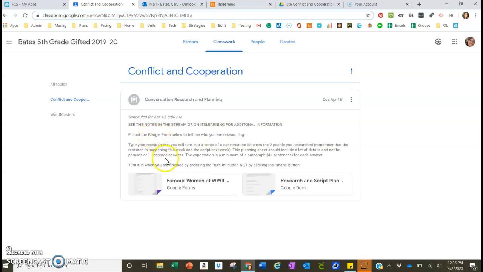You'll see, again, if you haven't done the Google form, it is here. You're going to type your research that you'll turn into a script conversation between the 2 people you researched. But this week, the research is happening. Next week, the script is happening. So this planning sheet should have a lot of detail. It's not just a phrase or a one-sentence answer, because otherwise, if you do it super quickly, then you're not going to know enough information to write a really good script. So expectation is a minimum of a paragraph, so 4 or more sentences for each answer. So you would click on this guy.